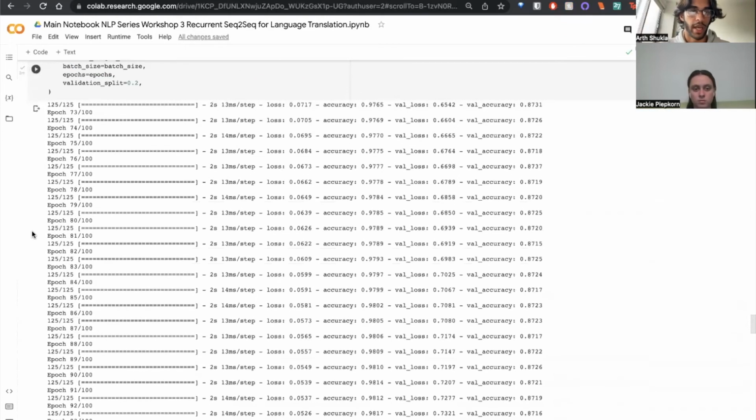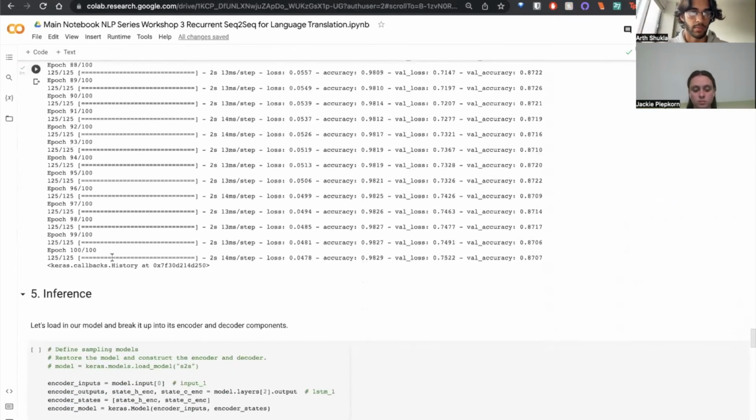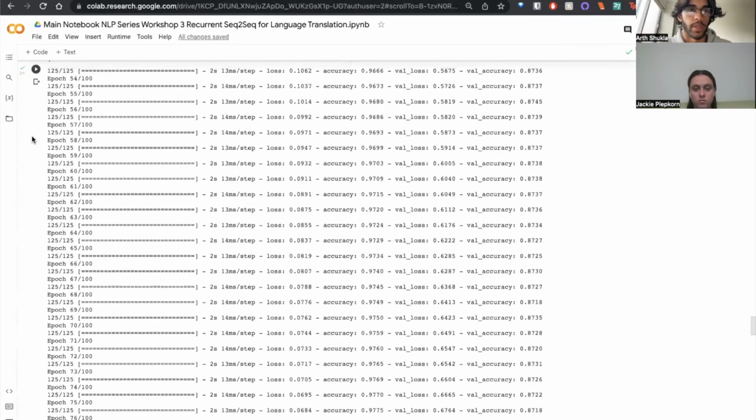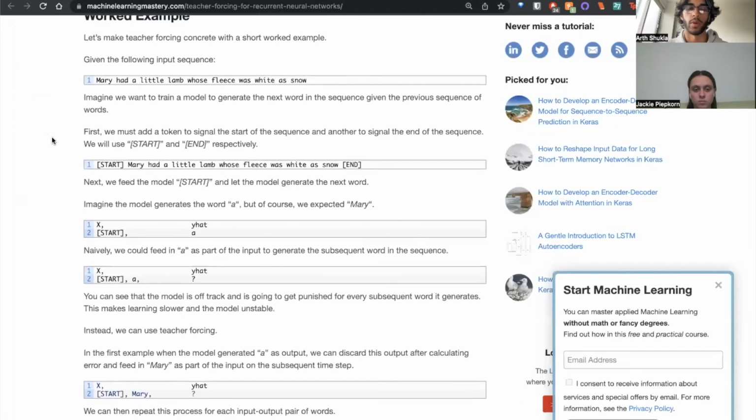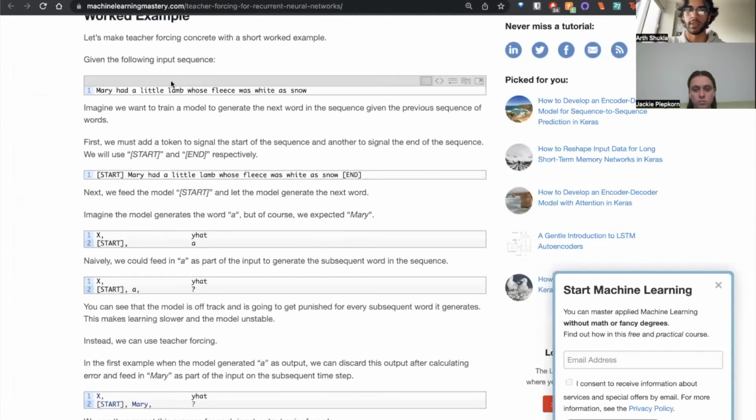As a result of teacher forcing, you can see that our model, which had 100 epochs, is already done in the time it took for that explanation. Looks like it took us about 3 minutes to train. Now, again, I would encourage you to look at this link and read through and try to understand a little bit better what teacher forcing is, but the idea for our model is effectively the same. The only difference is instead of going word by word, we're going character by character, and instead of reconstructing the same English sentence, we're converting that English sentence to French.